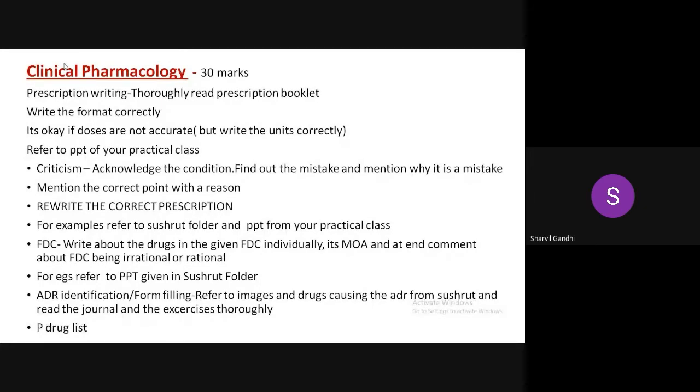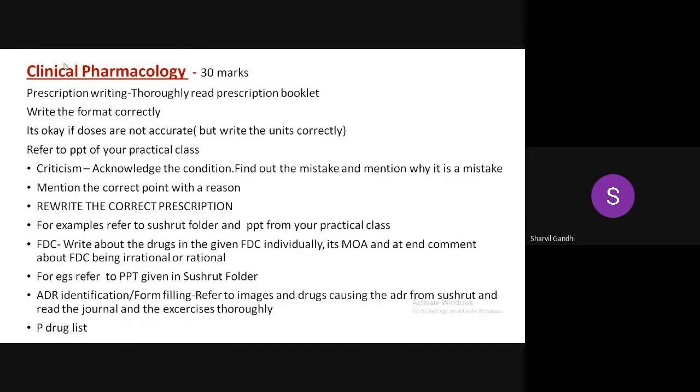As well as the Sushrit folder, you can refer to ADRs and the journal. The journal has really good questions on ADR. Different types of cases are given and you are told to mention the ADR and the treatment. So go through the exercise thoroughly. P drug, like I explained the P drug now.